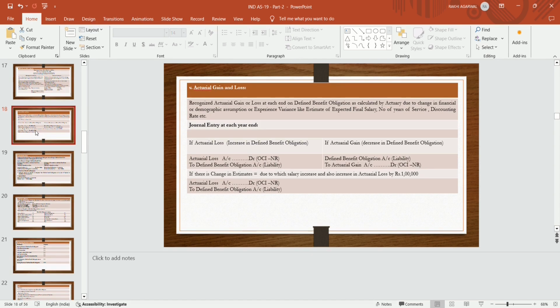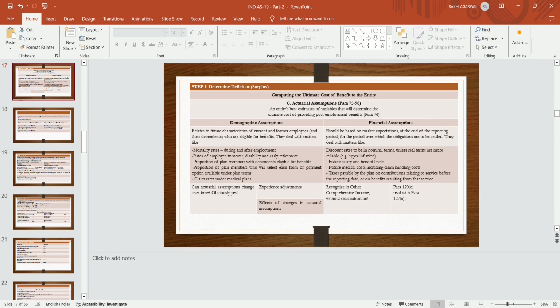So, how do actuarial gain and loss arise related to defined benefit obligation? Firstly, we will discuss the theory related to computing the ultimate cost of benefit, that is actuarial assumptions, how due to demographic assumptions and financial assumptions, an entity bases estimates of variables that will determine the ultimate cost of providing post-employment benefits. What are demographic assumptions? These assumptions are taken by the entity in order to calculate the ultimate cost of benefits given to the employee after 5 years, after 10 years.